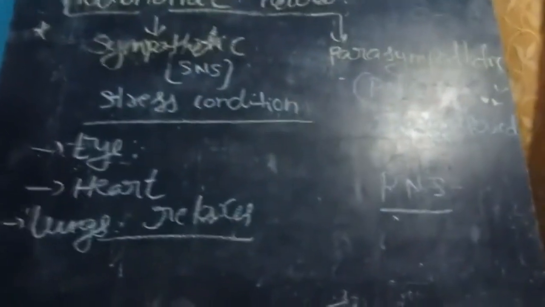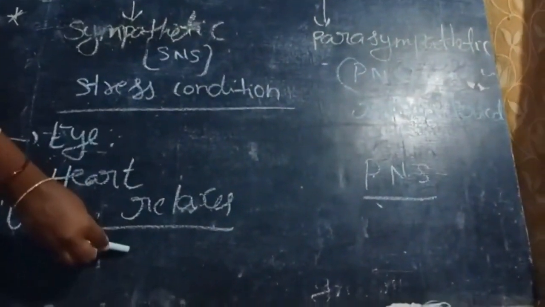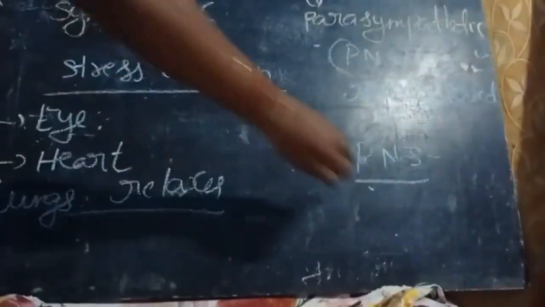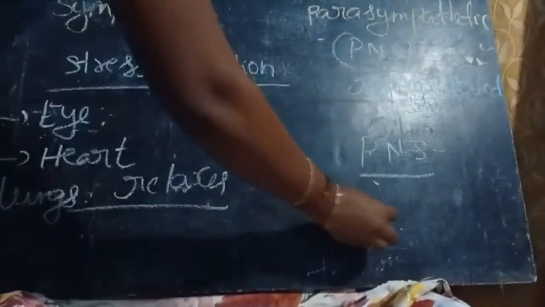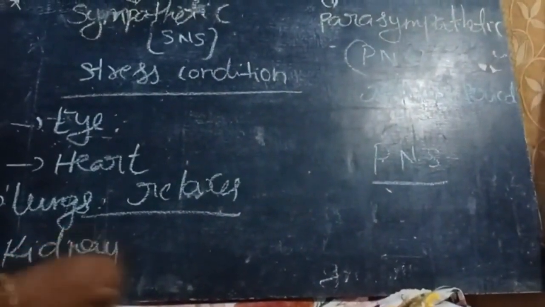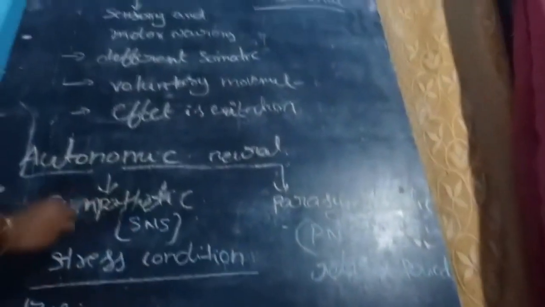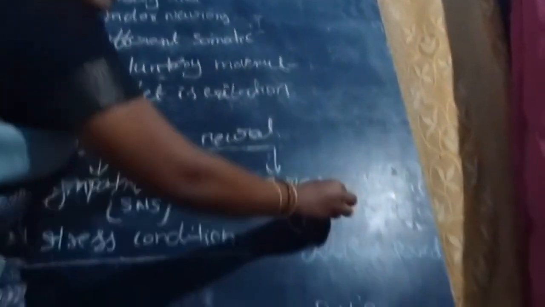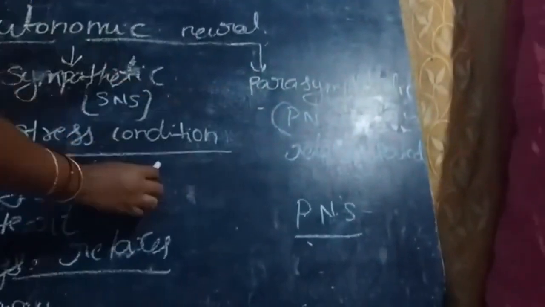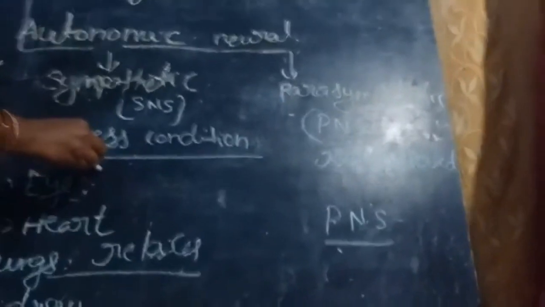Next, kidneys. In the kidneys, SNS stimulates secretion of renin. Next, PNS decreases secretion of renin. These are examples of the differences between the sympathetic and parasympathetic neural systems. These are some characters. The effect at a glance.